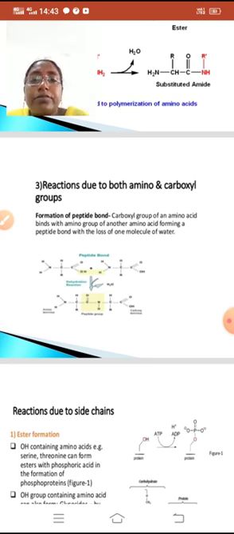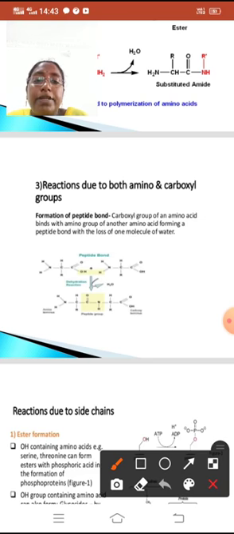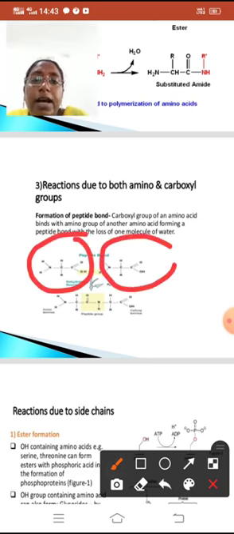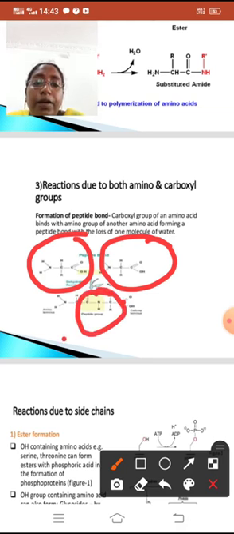Here the mechanism is given. This is one amino acid and this is the other amino acid. The OH of COOH and one hydrogen of the nitrogen are lost as minus H2O, making a peptide bond.